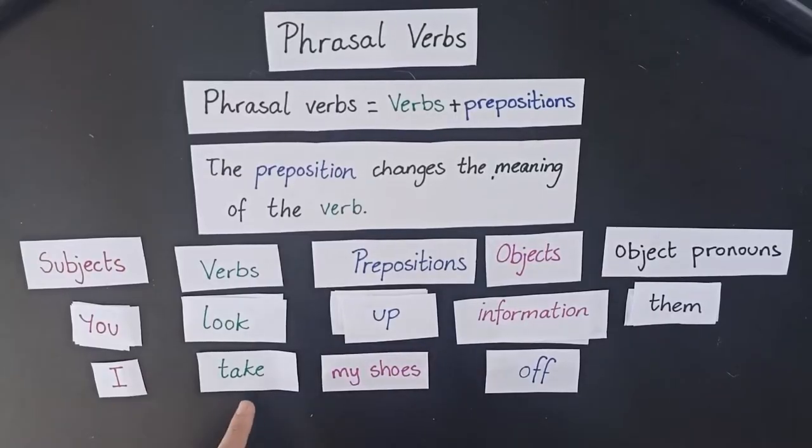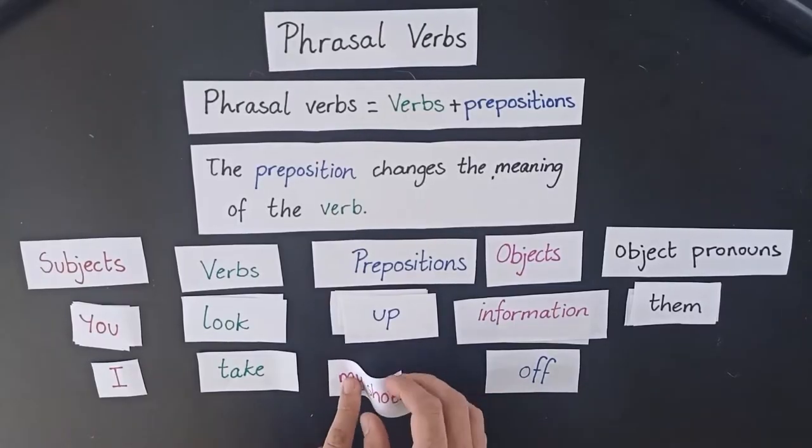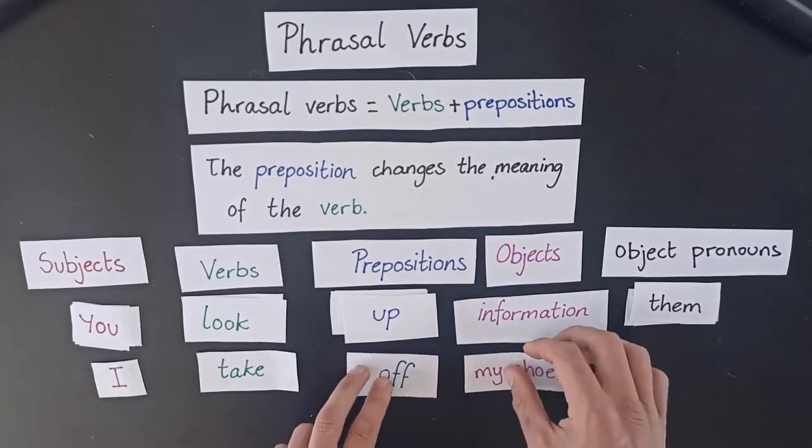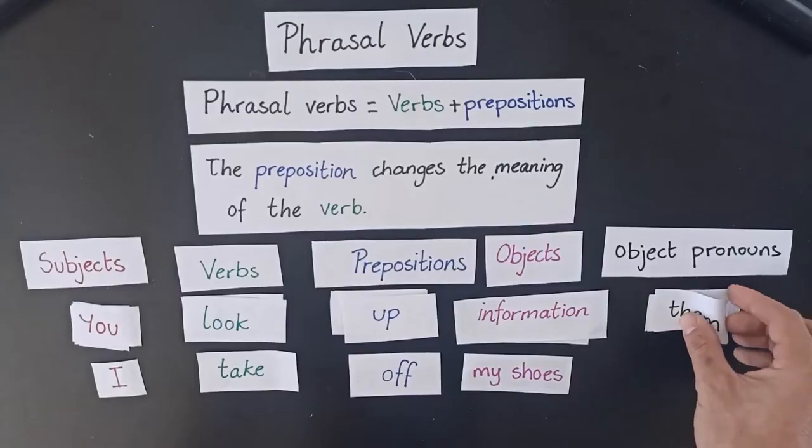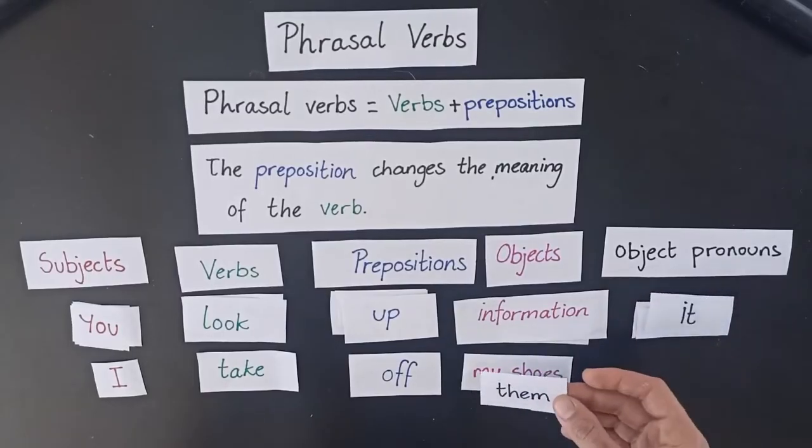So I can say, I take my shoes off. Same meaning, just a change in word order. I can also say, I take off my shoes. Both are possible. Now, if I want to use an object pronoun, the object pronoun for my shoes would be them.